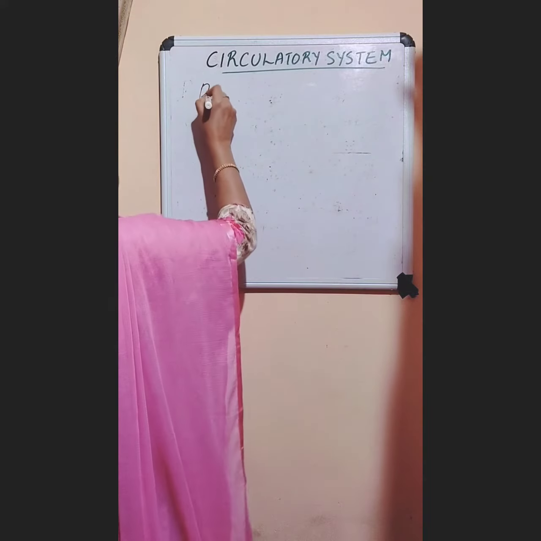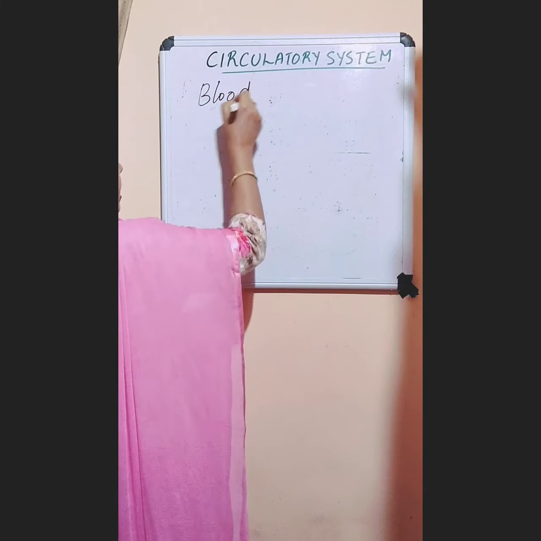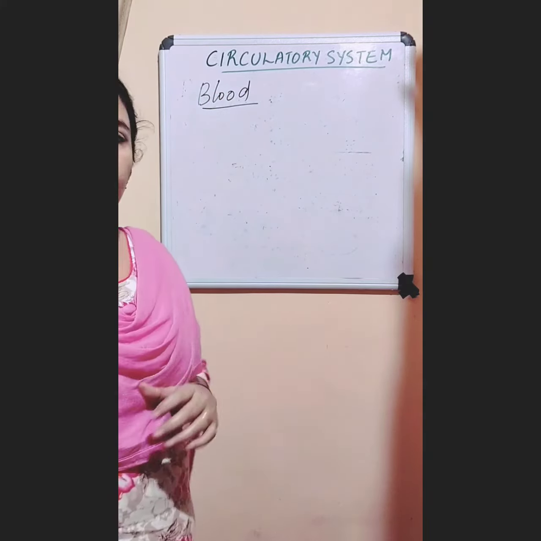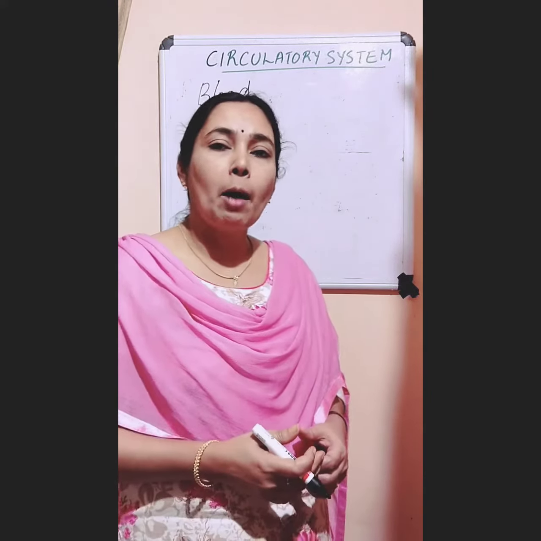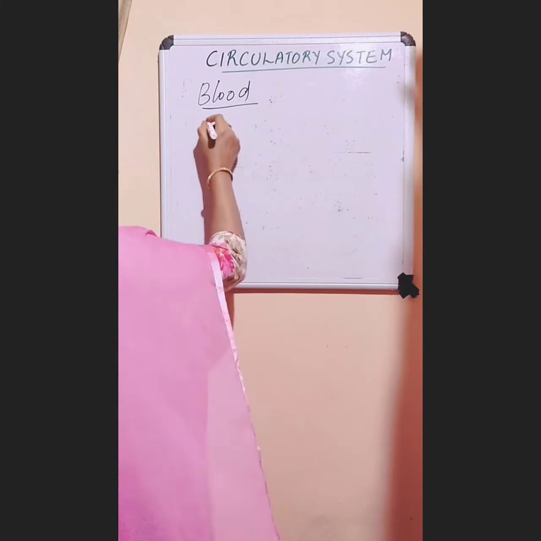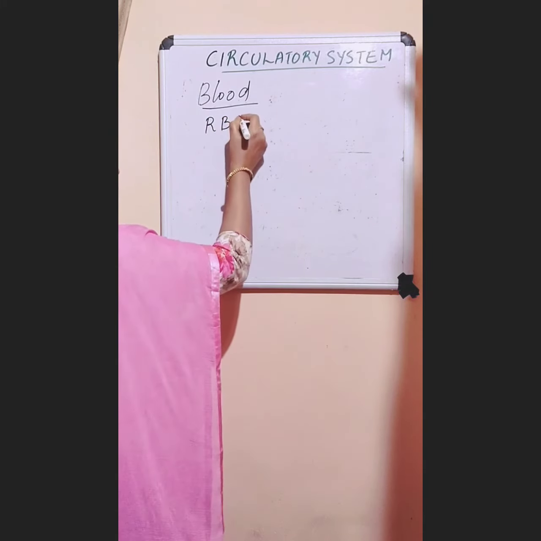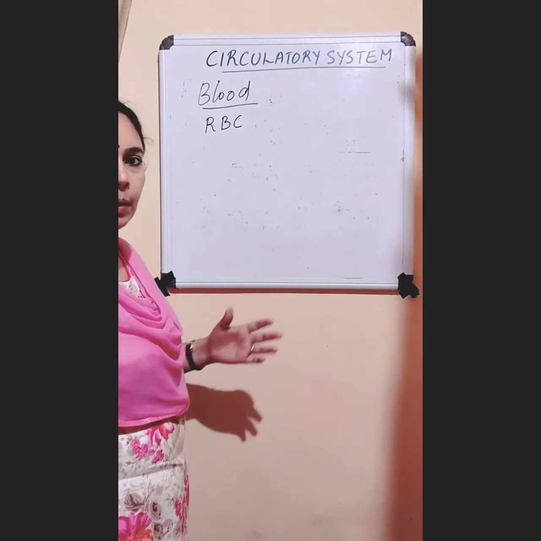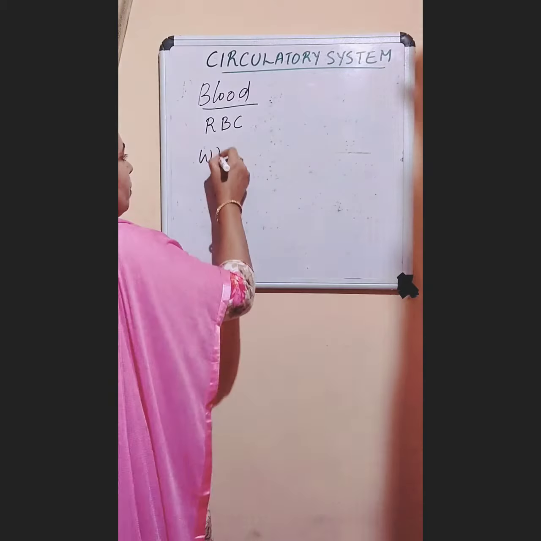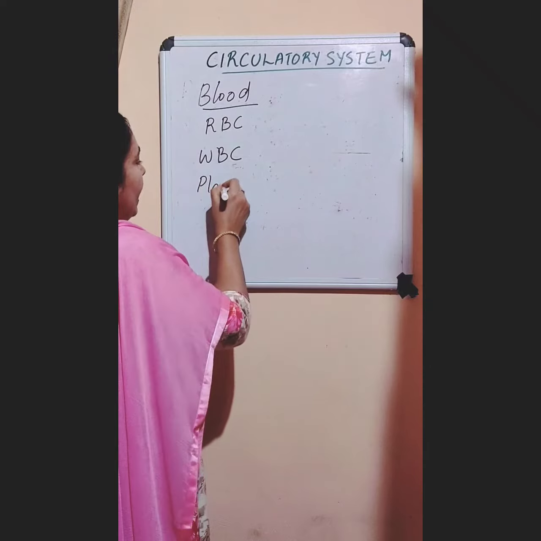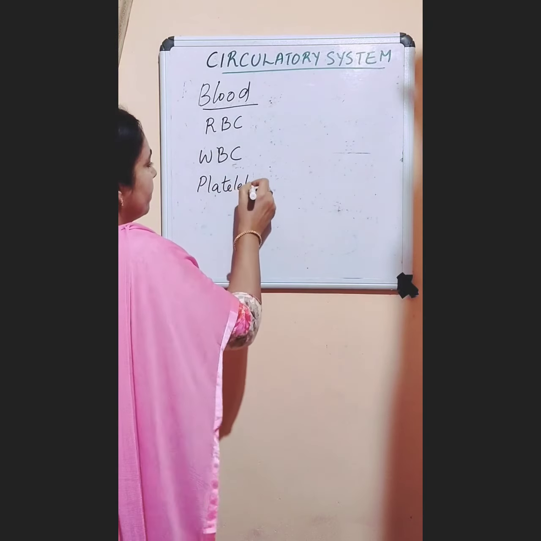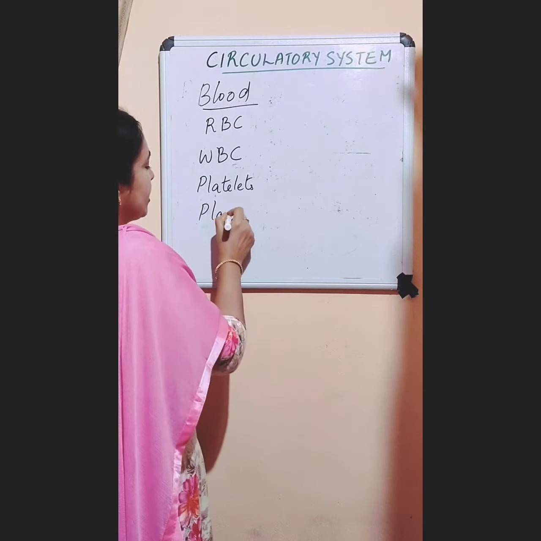So what about blood? Blood is a red colored liquid that is circulating in our body. And the various components of our blood are RBC or red blood cells or red blood corpuscles, WBC white blood cells or white blood corpuscles, platelets and plasma.